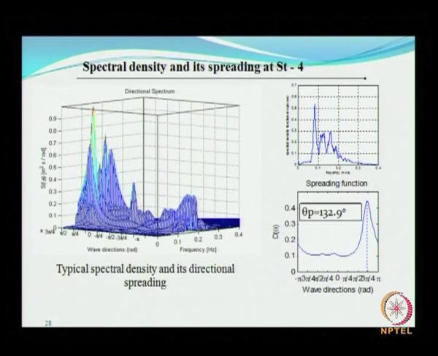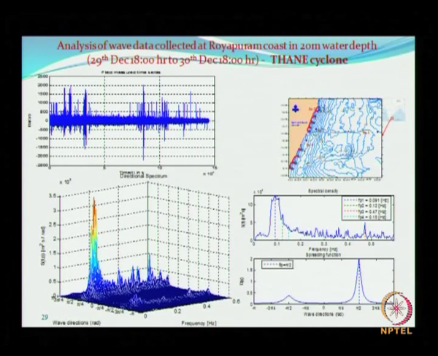This is another location, station 4, and this is how the directional spectrum looks, with its distribution of directional spread and the 2-dimensional spectral density. Also the analysis collected during Thane cyclone is reported here. So the Wave Rider buoy measured all this information. You have the raw data here, you have the 3-dimensional spectrum, how theta is distributed, how the spectral density is looking; all this information can be obtained.